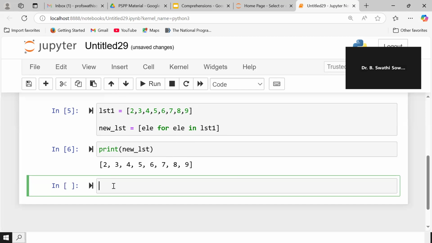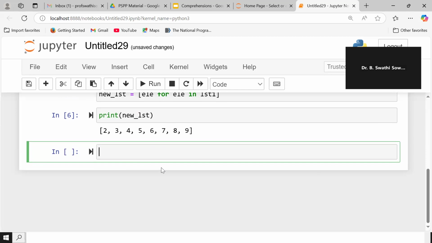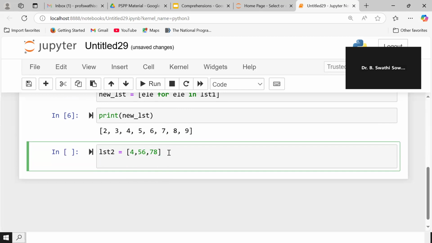See, for your convenience, again, I am explaining you the same point. If we are having a list, okay, so this is list 2. If we are having a list like this, 56, 78, like this, and if you want to transfer the elements of one list to another list, now this is my new list, n_list is equal to, so here comes the comprehension now.